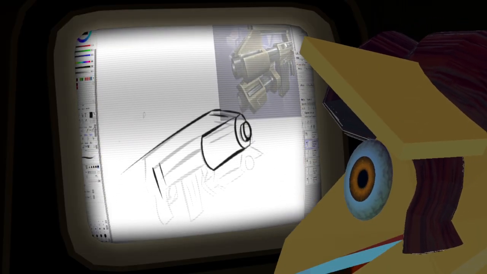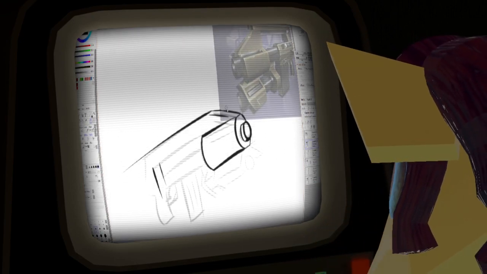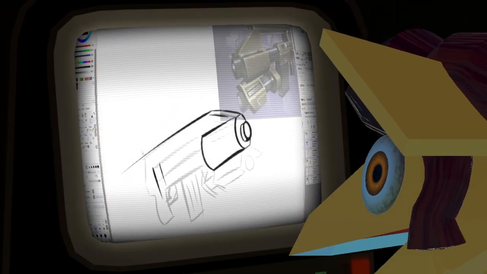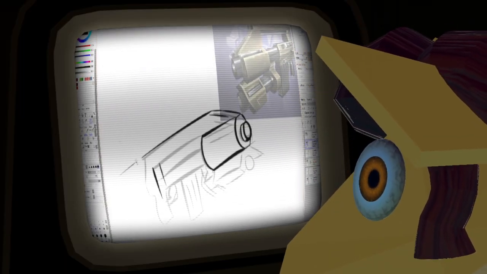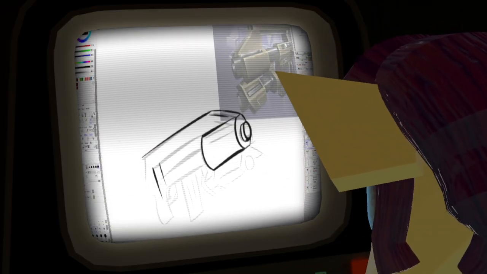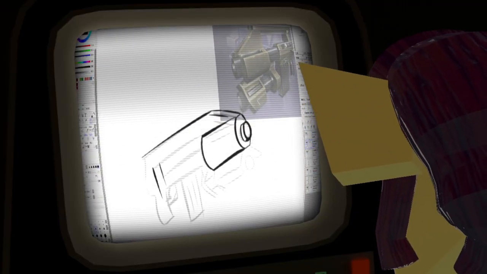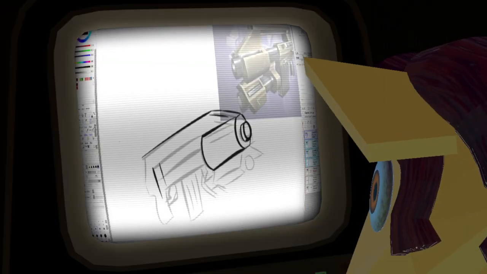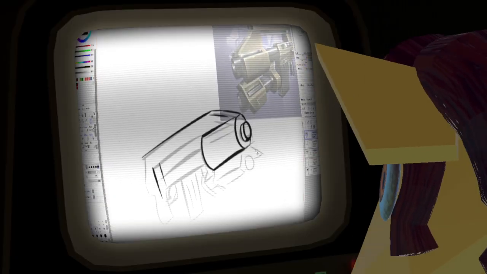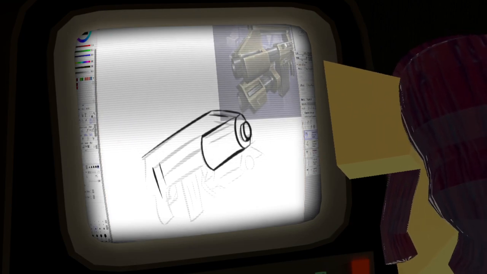Wait, we're gonna get our eraser out. Okay, we cleaned that line up. Clear this out mostly. I don't know where that is.